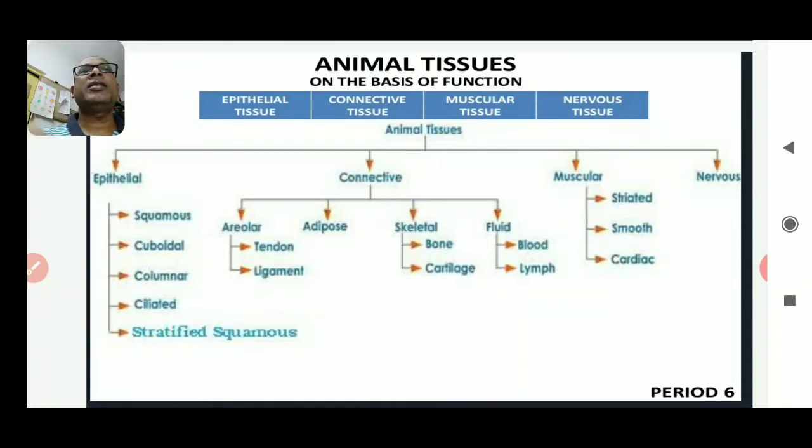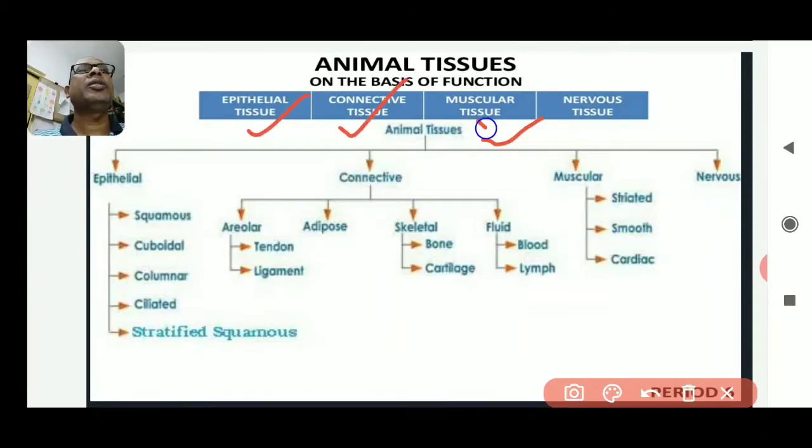First one is the classification of animal tissue on the basis of function. Animal tissues are divided into four broad categories. First one is the epithelial tissue, another one is the connective tissue, third is muscular tissue, and fourth one is the nervous tissue.